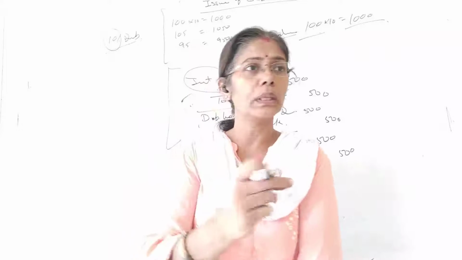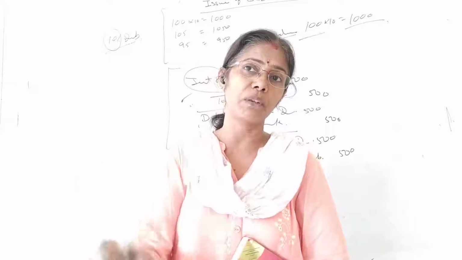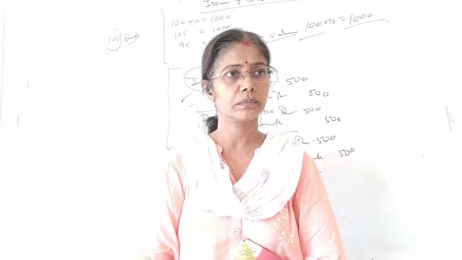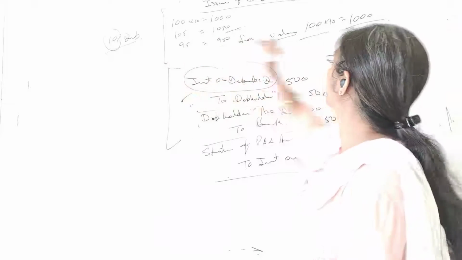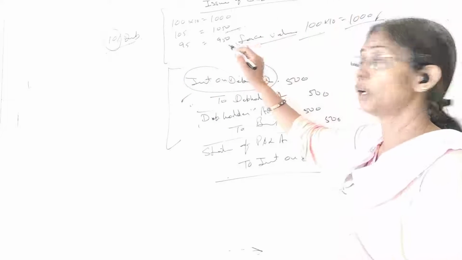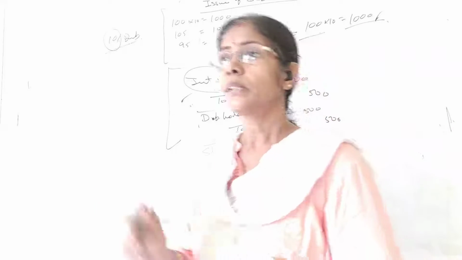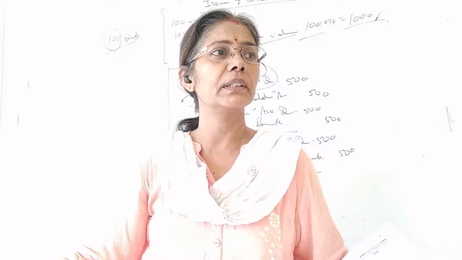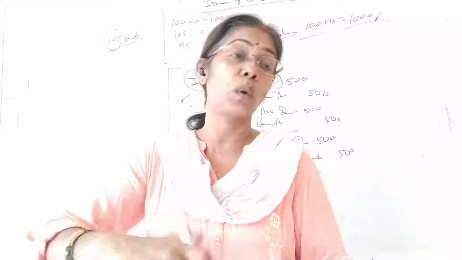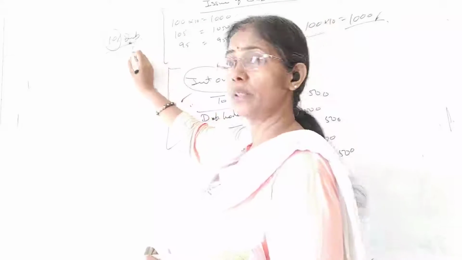Right. So the rule is, either you have issued at par, premium or discount, interest will be provided on the face value. Is that clear? So if you have issued at par, it hardly matters, you will be calculating 10% interest on the face value. If you have issued at discount, still you will be calculating on the face value. Is that clear? So these 2-3 points you have to keep in your mind. It's not that you are looking for the rate of interest and on what amount I should charge. The rate of interest is prefixed with the debenture.